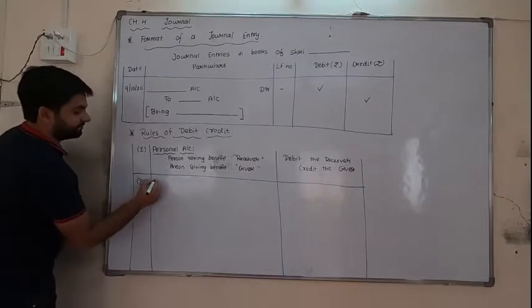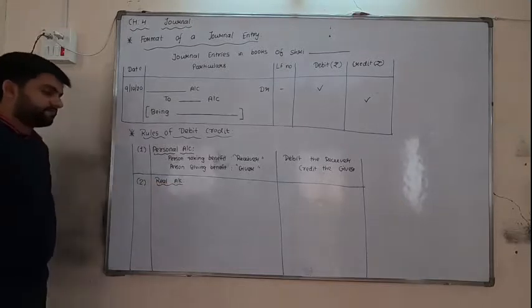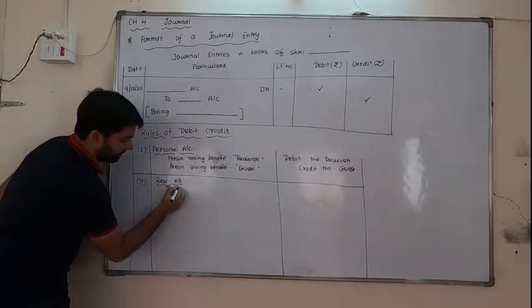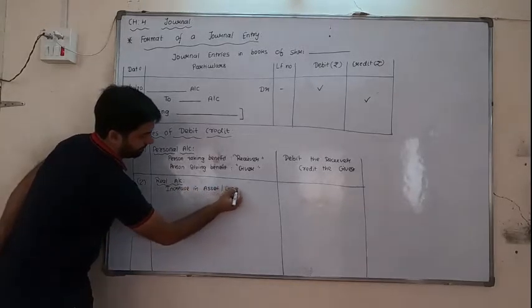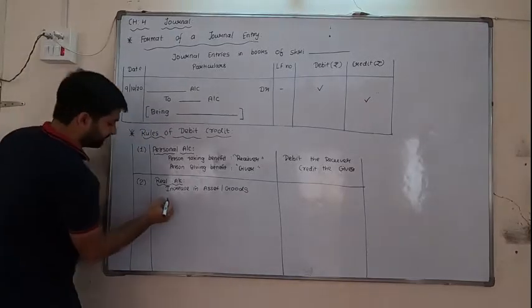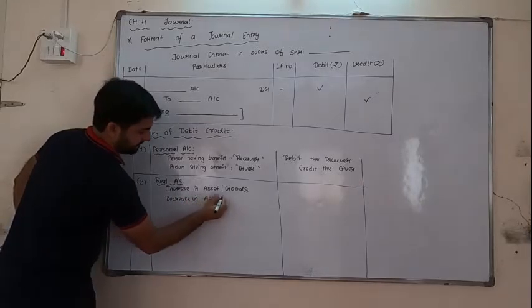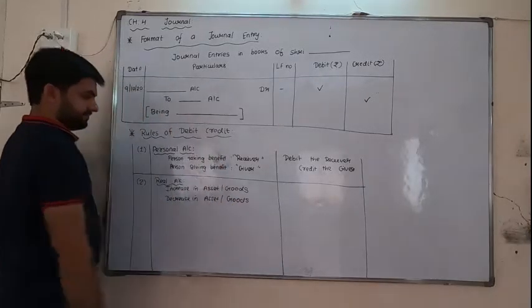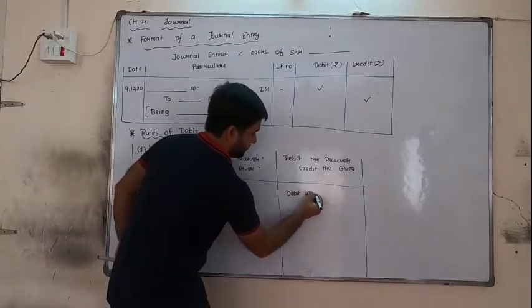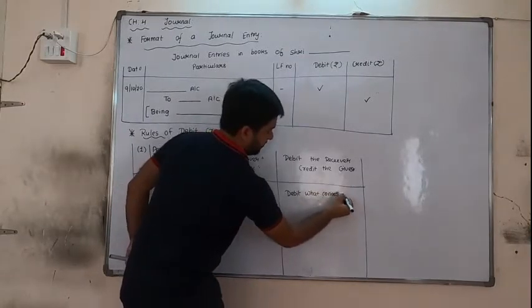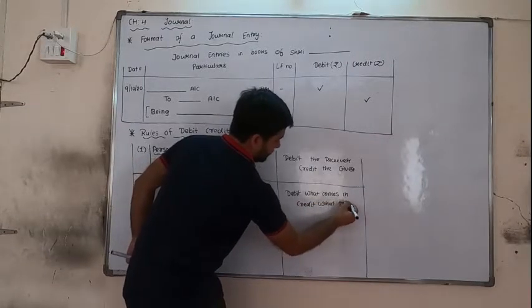Number 2, the real account. Increasing asset or goods, decreasing asset or goods. So for that, debit what comes in, credit what goes out.